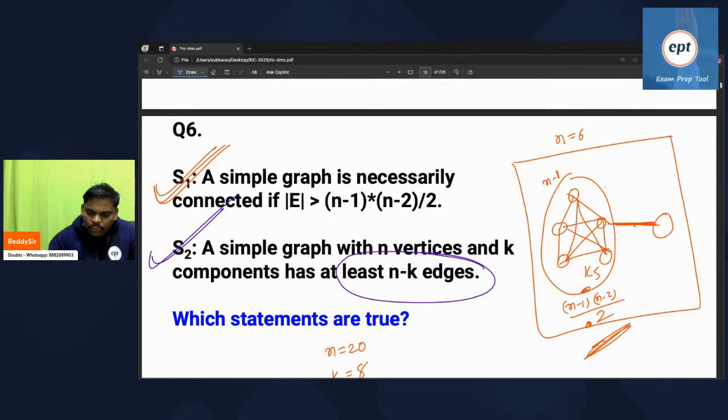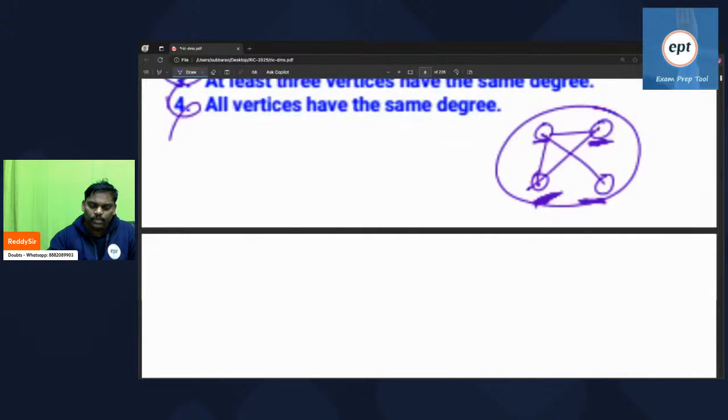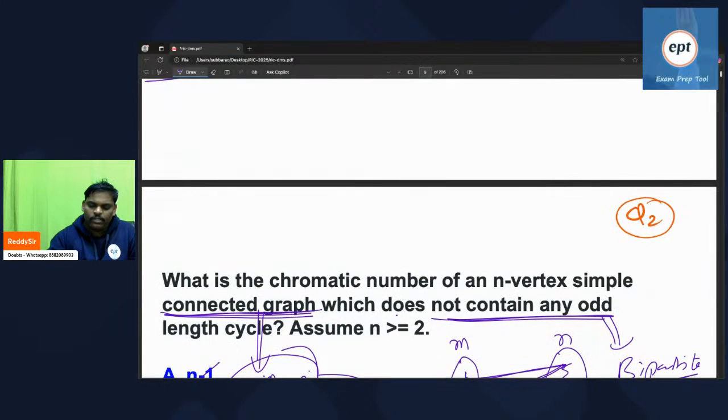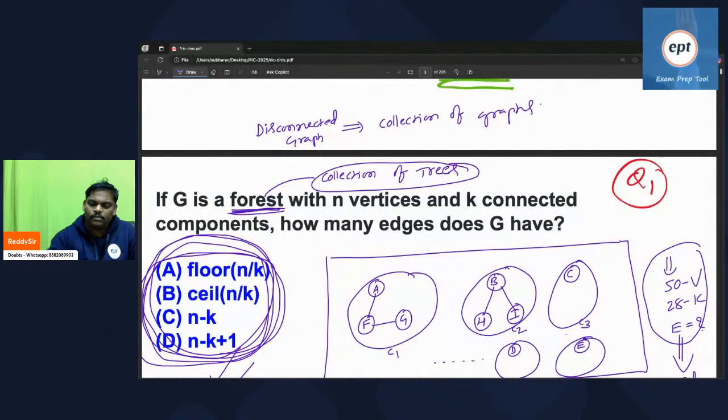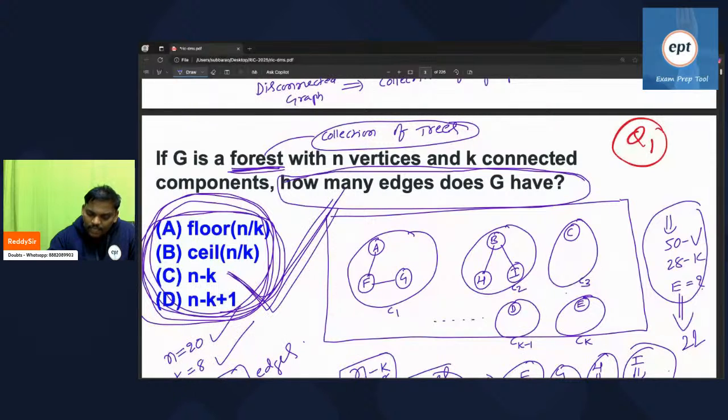See, same thing. If you observe clearly, few minutes back we did one problem also. Let's go there. See this problem. If G is a forest with n vertices and k components, then how many edges does G have? Minimum is not there. It is n minus k. It is not at least, it is exactly, because of forest.